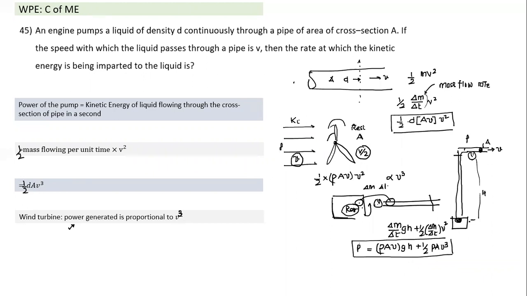I hope this point was also understood by Radham. Yes. Bhageshri, have you followed this point? Yes, sir. So what we need to understand here is where all the energy is being imparted. In this case, only kinetic energy is being imparted. Here, potential energy is also gained, and kinetic energy is also gained.